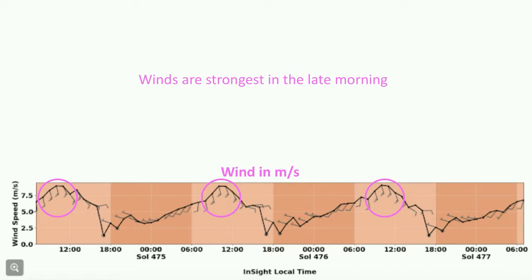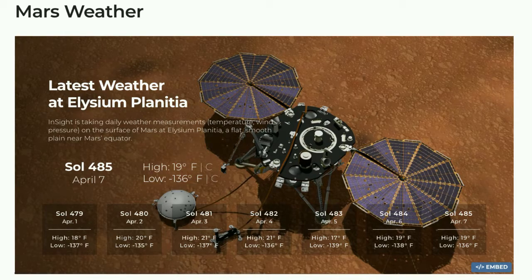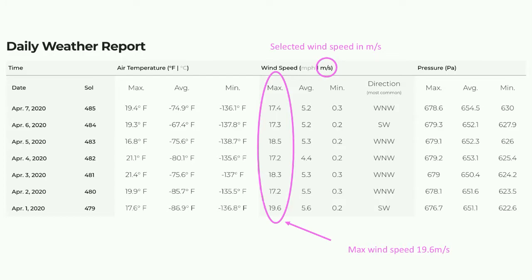But that's just the wind speeds averaged over an hour. If you follow the link to our InSight Weather website and look at the table that's on there, you can see that InSight regularly records maximum daily wind speeds that are twice as strong as the maximum in the hourly average, up to 20 meters per second or 44 miles per hour.